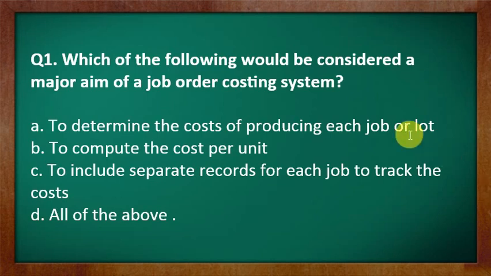So this question number 1 says, which of the following would be considered a major aim of a job order costing system? Options are: option A, to determine the cost of producing each job or lot; option B, to compute the cost per unit; option C, to include separate records for each job to track the cost; and option D, all of the above. So think for a while before jumping to the correct option. You just think what could be the correct answer among all these options.